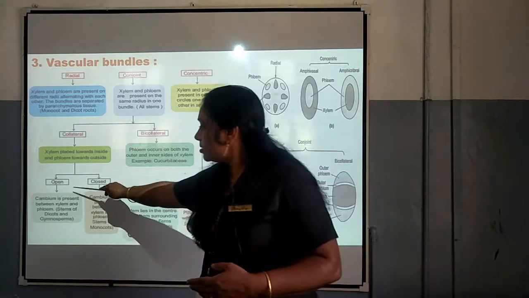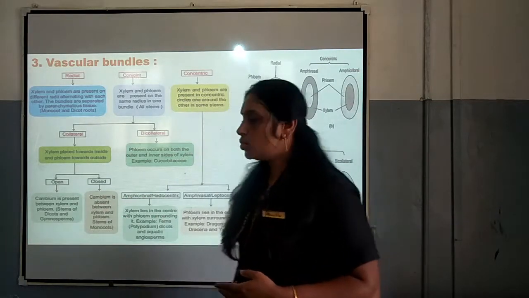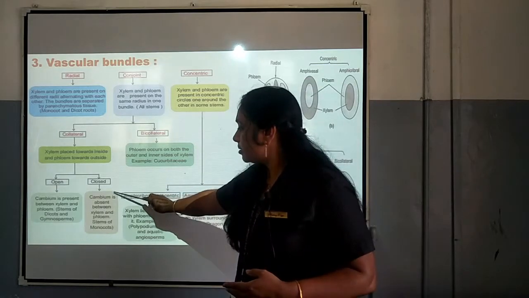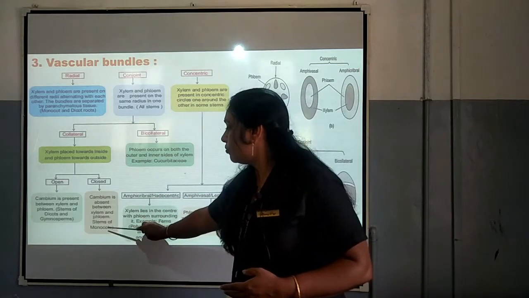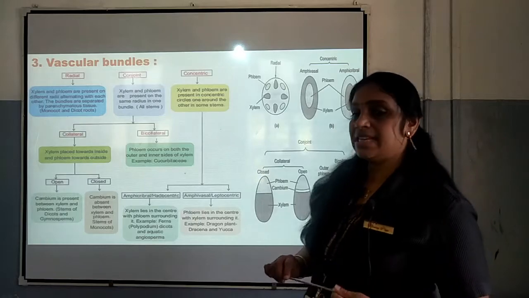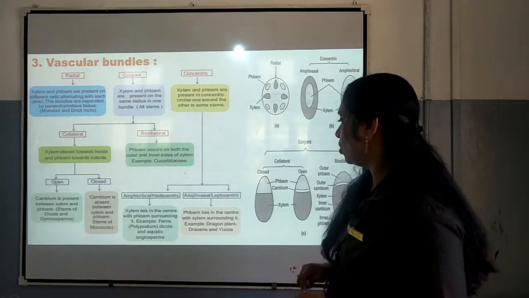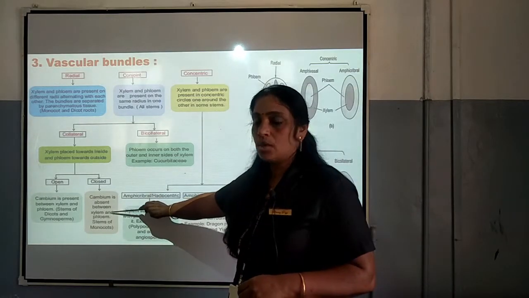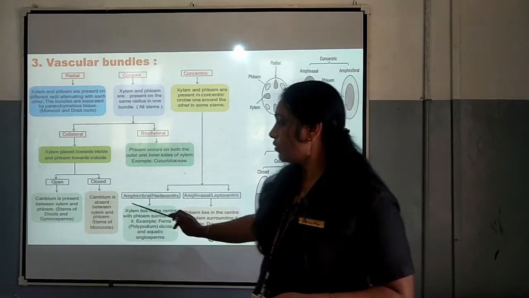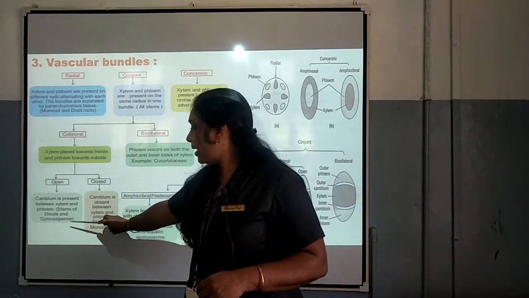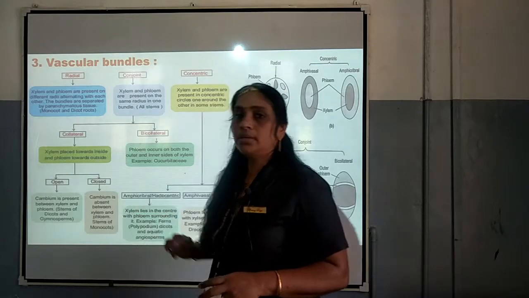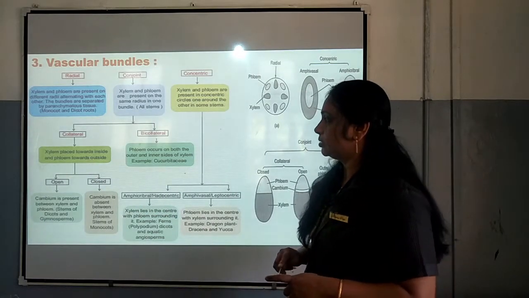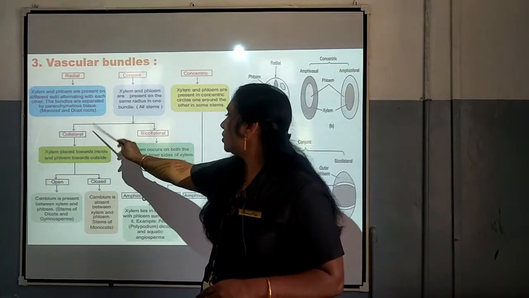This is the characteristic feature of dicot and gymnosperm, and closed is the characteristic feature of the stems of monocot. In the monocot stems we can see closed vascular bundle. In the case of stems of dicot and gymnosperms, we can see open type of vascular bundle. So, that is related to collateral.